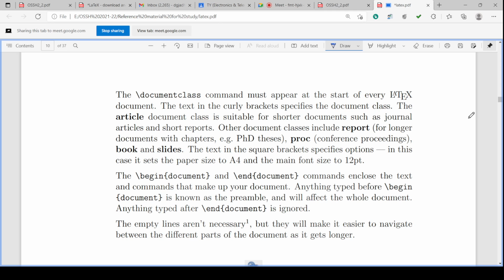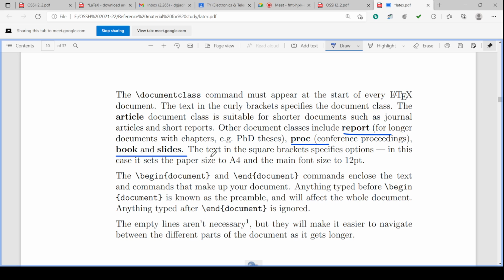But if you want a long, big document having chapters, then you have to go for the long document by selecting the report or proceedings, PROC, conference proceedings. Or you have to go for either report or proceedings, or you have to go for the book and slides for long documents. You can go for the book. A book will also have many chapters and sub chapters, headings and subheadings, titles, etc.